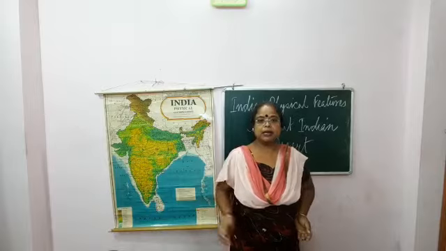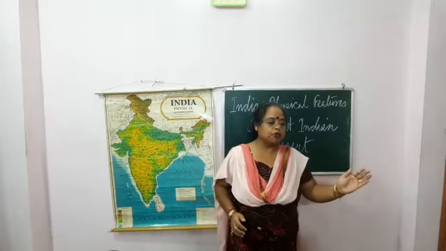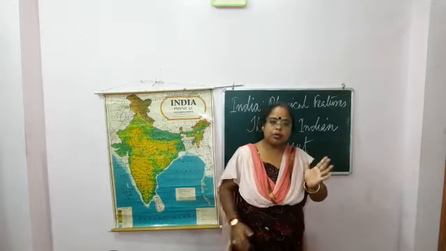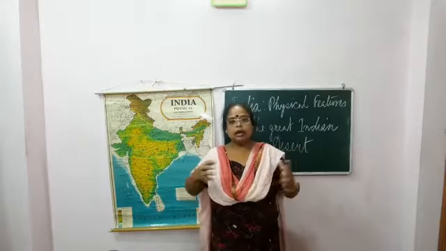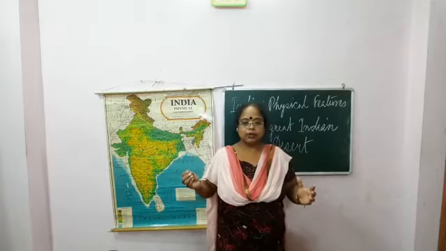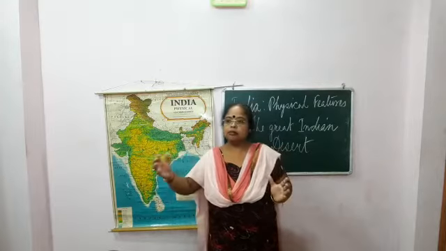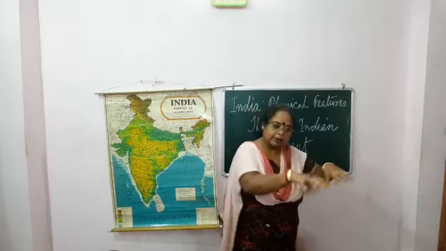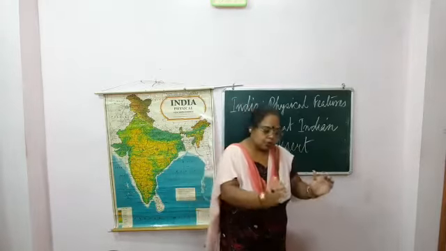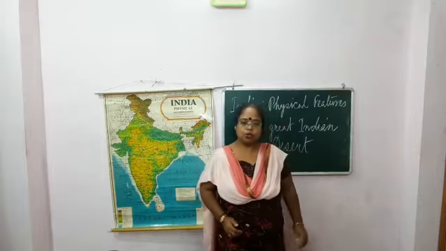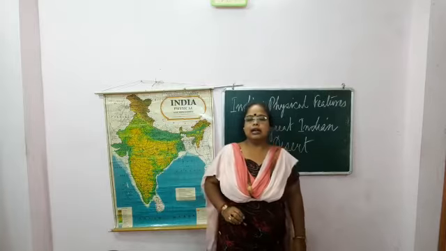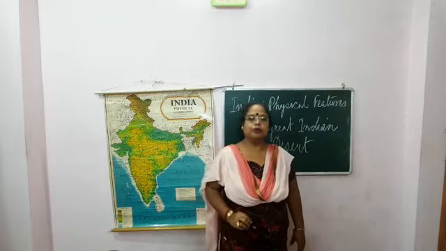Depression means making a hollow. Winds are moving from one place to another, and whenever winds are blowing, sands are also blowing. The sands are carried by the wind, and whenever they move from one place to another, that place becomes vacant and they are deposited somewhere else. So the vacant place makes some hollows. That is called a depression. In this way, in this area, some depressions are also formed.